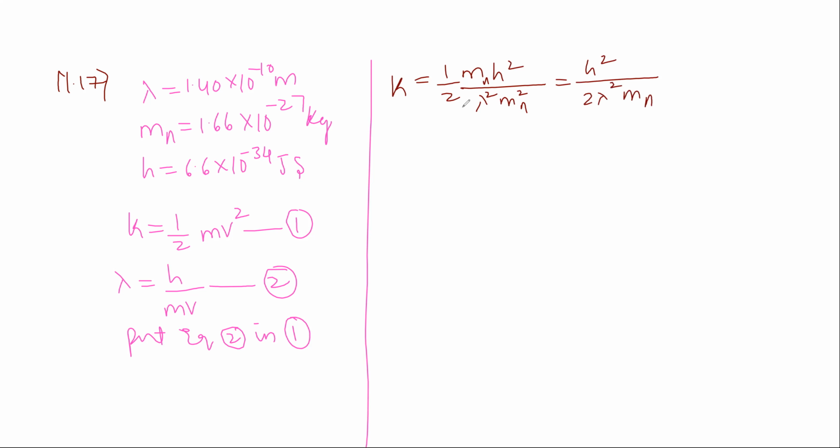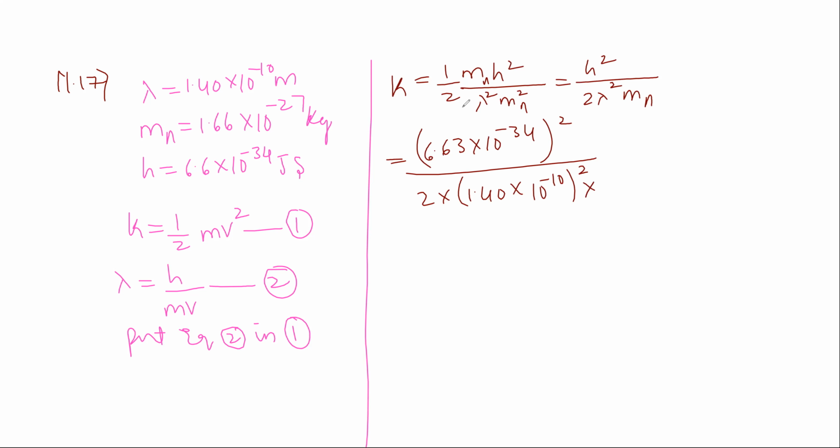So our value substitution matter is 6.63 into 10 to the power of minus 34 whole square divided by 2 into 1.40 into 10 to the power of minus 10 whole square into 1.66 into 10 to the power of minus 27 ಮಾಡಿದಾಗ 6.75 into 10 to the power of minus 21 joule ಅಂತ ಬಂತು.